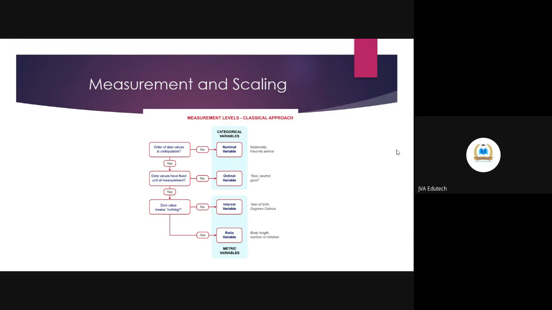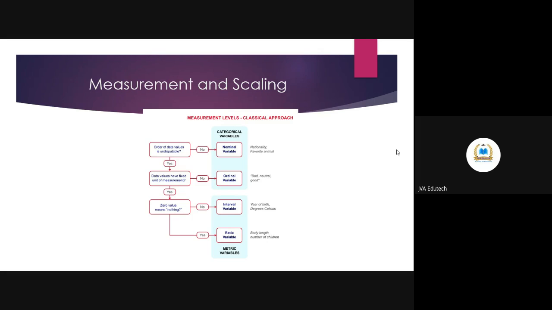And ratio variables are the absolute values like age, body mass index, height, where even decimal values have some value. Decimal points even have some values.